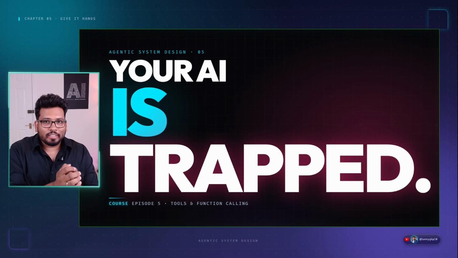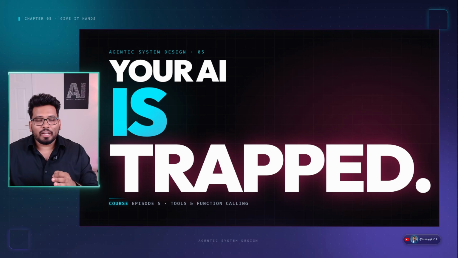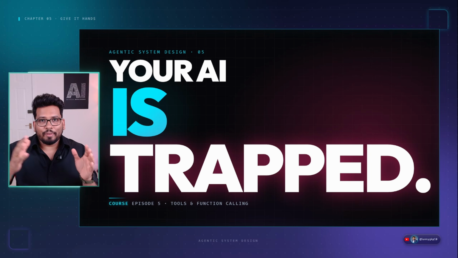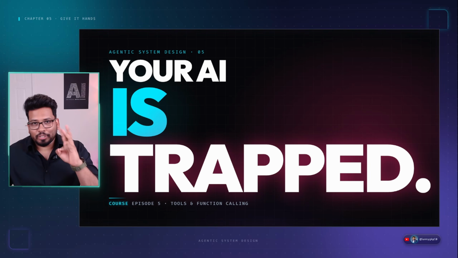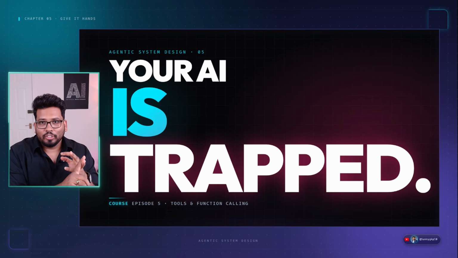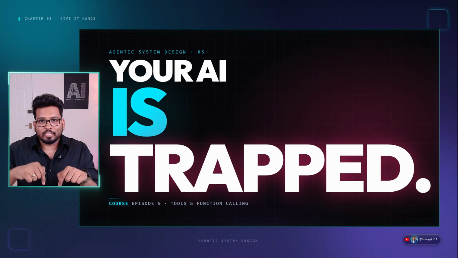Before going further, just a disclaimer or context. This is the second last chapter of the concept section of our agentic system design course. The overall course is divided into 3 parts: one is concept, second is engineering, and third is interview. You can see the whole course structure on the website linked in the description.